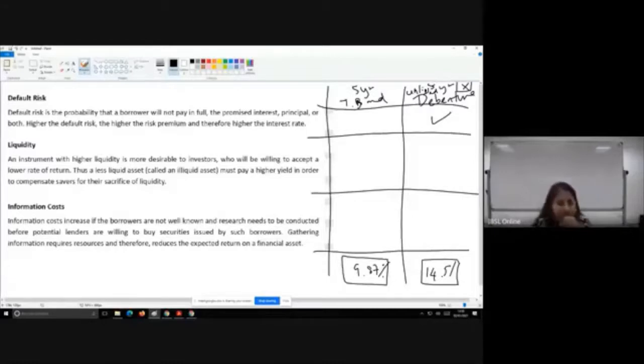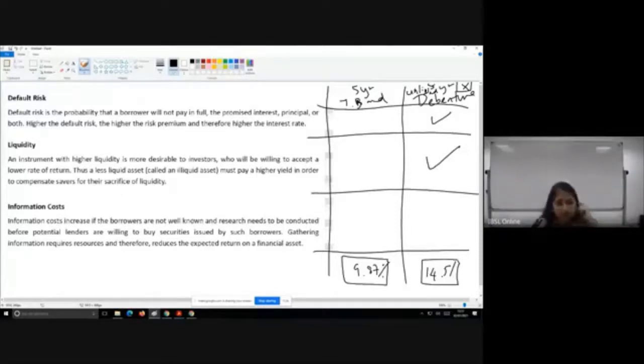Or let's assume if it's a listed debenture itself, what will happen is you need to have buyers who are willing to buy this particular debenture. Let's say there's a spike in the credit risk of that company. They have defaulted on some other bank loan, and that goes in the newspaper. So if you are trying to get rid of this debenture, the potential investor knows this information. He would say, no, it's a risky asset, I'm not going to buy it. Again, that's going to impact your liquidity levels. So higher liquidity is available for the treasury bond.